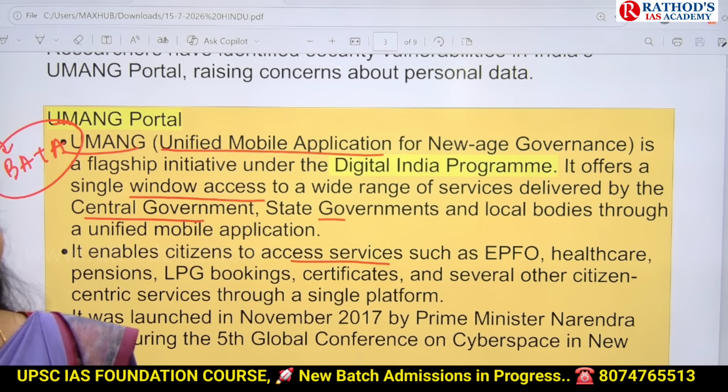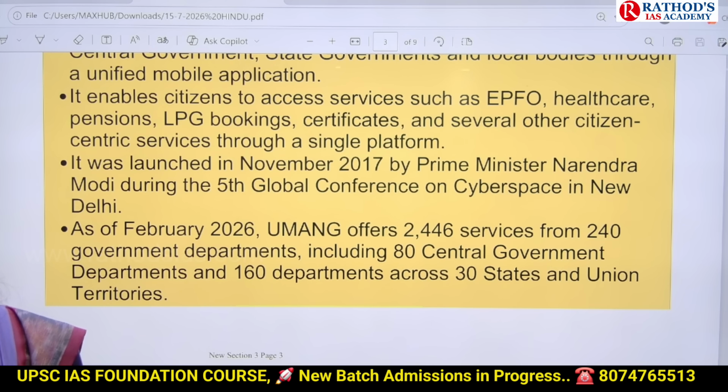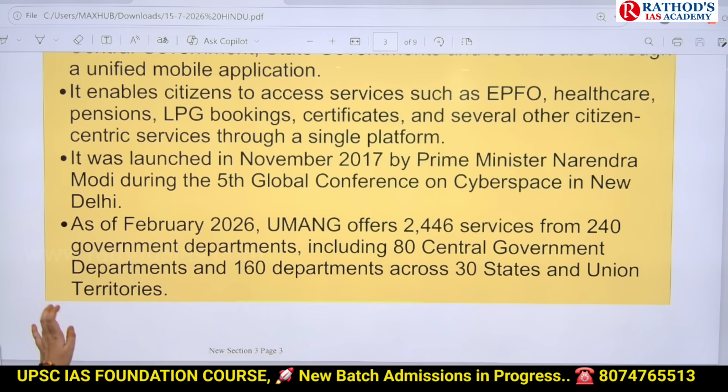So actually this Umang portal will enable access to services like EPFO, which is related to pensions, healthcare services, LPG bookings, and if you want any certificates, you can apply for them online, and several other citizen-centric services through a single platform. And it was launched in 2017 by our Prime Minister.